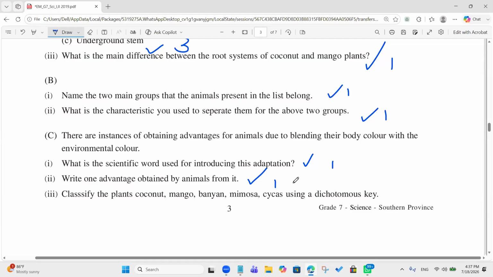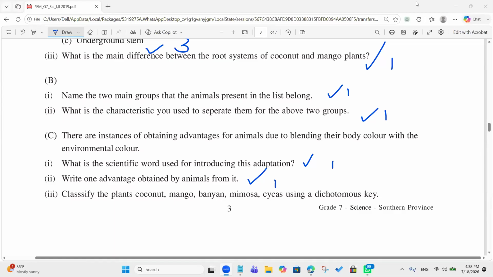If you have done this one, can you please send me your answers so I can share the screen and we can see whether you have done it correctly? Can anyone share your answers?